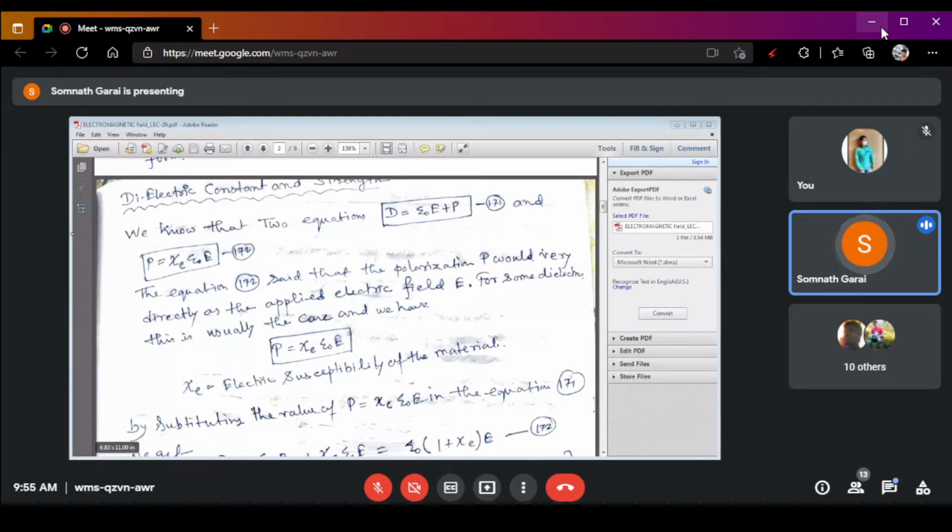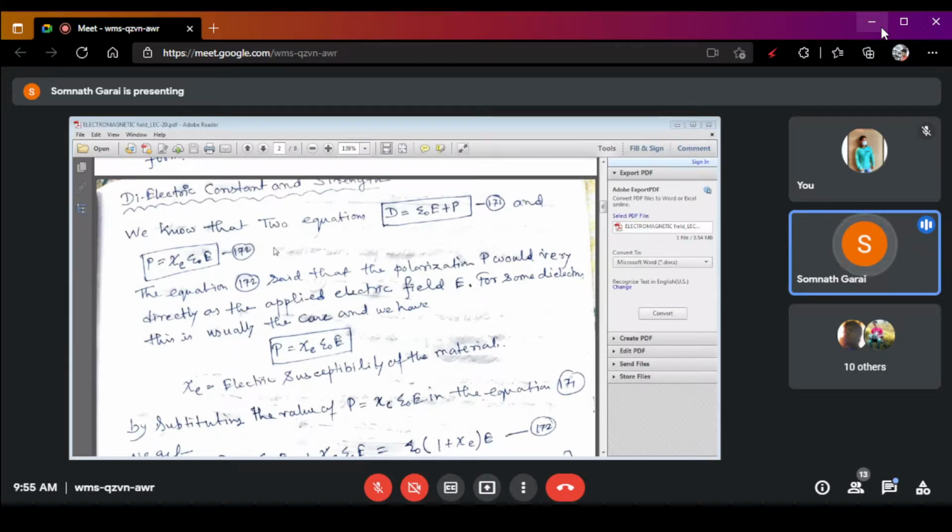Now, this equation number 172 says that the polarization P will vary directly with the applied electric field, because the electric susceptibility Xc and epsilon naught, the electric permittivity, these two parameters are constant.